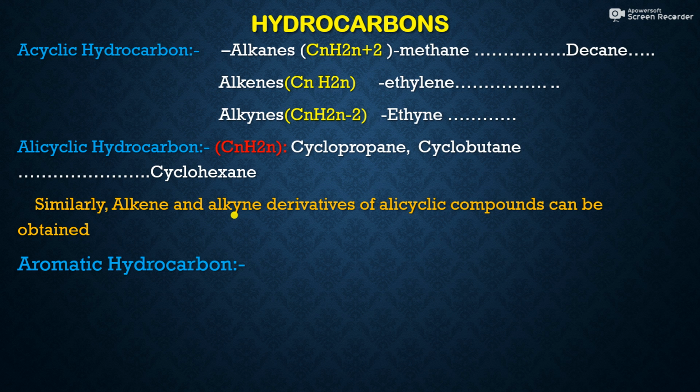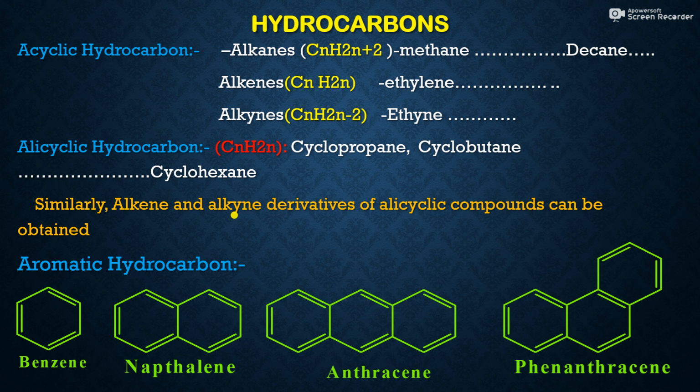But along with this, there are aromatic hydrocarbons also. These aromatic hydrocarbons are made up of carbon and hydrogen, but their pattern is quite different. They contain alternate double bonds. Though they are included in hydrocarbons, they have certain different properties with respect to alkanes, alkenes, alkynes, and alicyclic hydrocarbons.